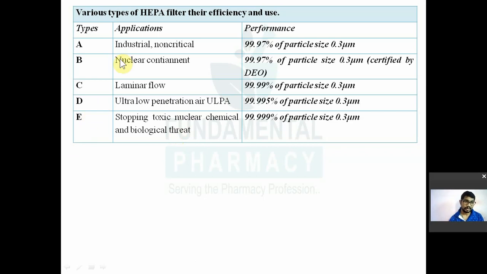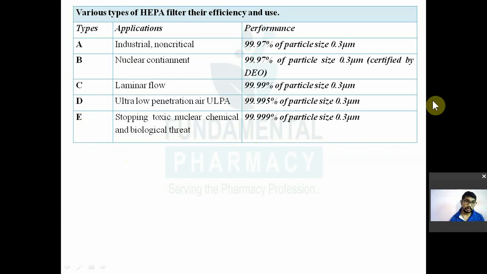So these are the types of HEPA filters. Type E HEPA filters are used to stop toxic nuclear, chemical and biological threats. They are very efficient and able to remove 99.999% of particle size 0.3 micron.